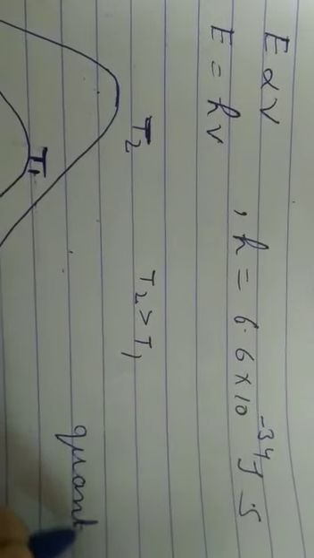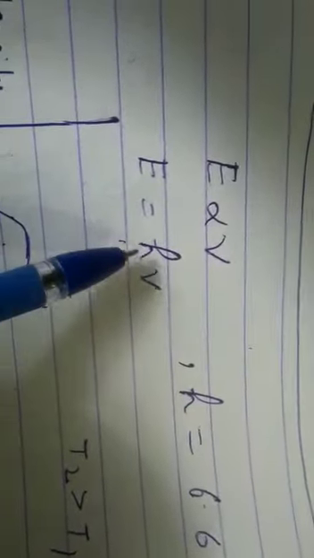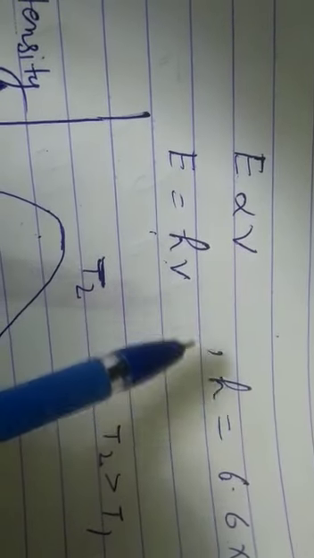The main features of Planck's quantum theory of radiation are: first, the radiant energy is not emitted or absorbed continuously but discontinuously in the form of small packets of energy, and this is called a quantum. Each such quantum is associated with a definite amount of energy, that is E. In the case of light, the quantum of energy is often called a photon.